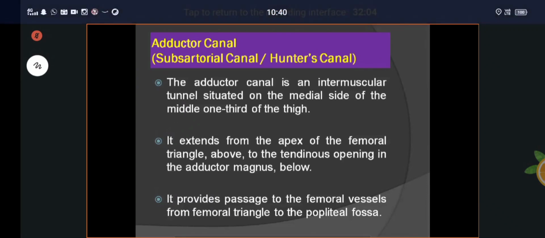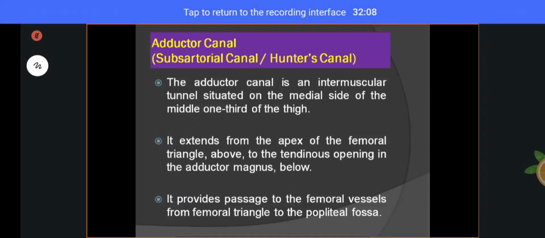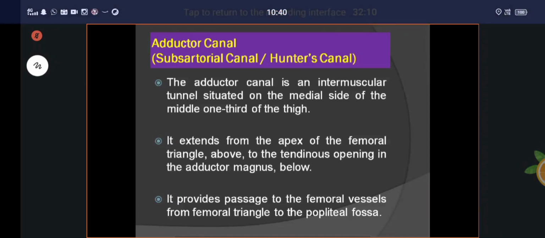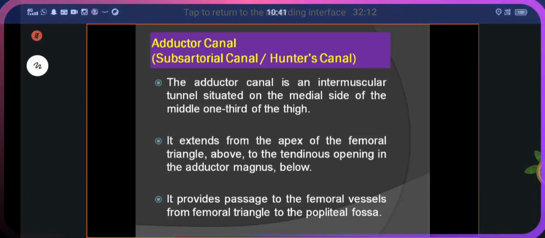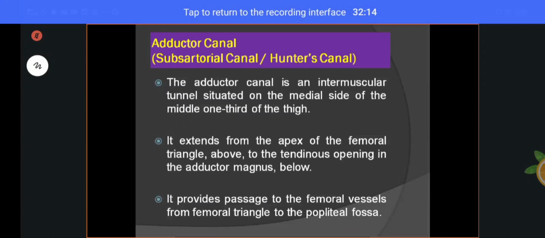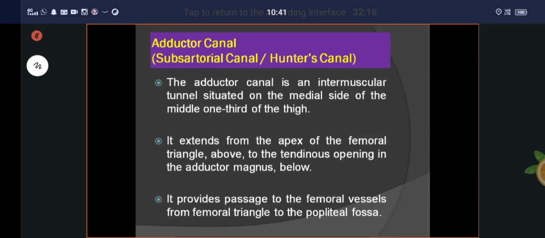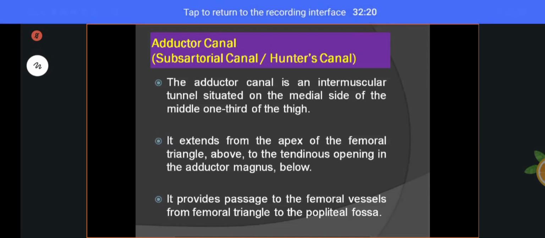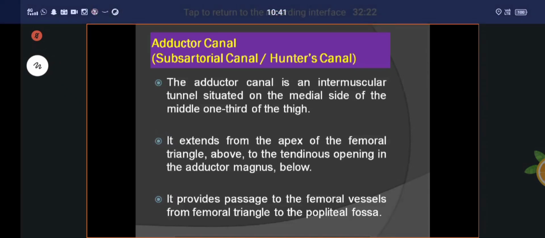It provides passage for the femoral vessels. What is the function of the adductor canal? It provides passage of the femoral vessels from the femoral triangle to the popliteal fossa. That is the function of the adductor canal. Are you clear?